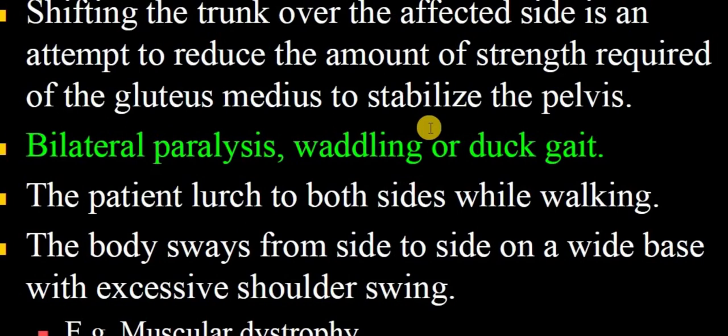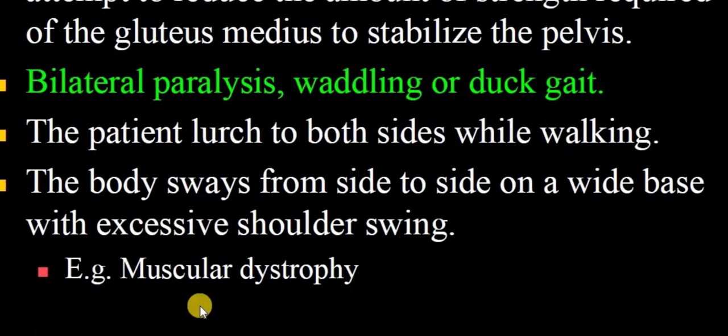Okay, then bilateral paralysis and the duck or waddling gait. The person lurches on both sides like this. In Trendelenburg, the person lurches on only one side, whereas in the bilateral or waddling gait, the person lurches on the left and the right side. Okay, the body sways from side to side on a wider base of support with excessive shoulder swing. It majorly occurs during a condition called muscular dystrophy of the lower limb.